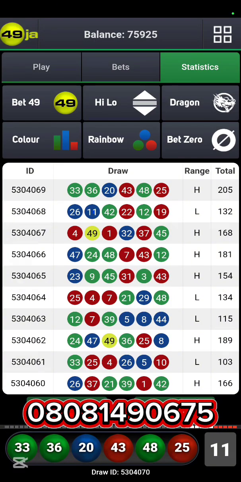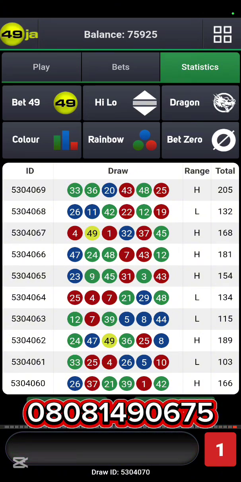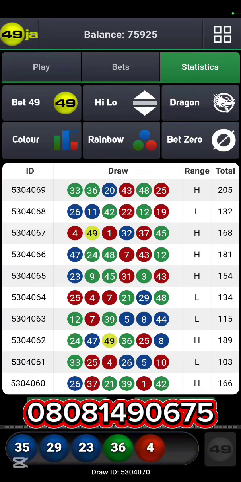That's why even in the statistics signal group I'll be creating, we'll do much more of BET9JA and much more of winning color. I explained this on the mentorship, that BET9JA is easiest to analyze and stake, followed by the Rainbow 2 Plus, and the hardest to follow up is the winning color. So this is it right here.